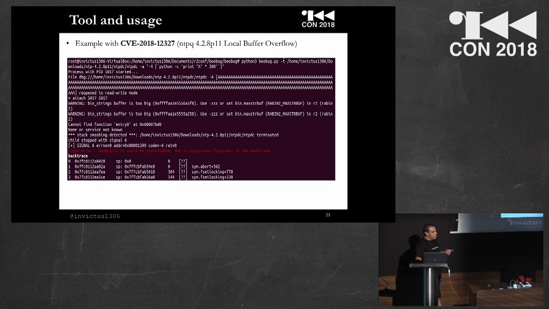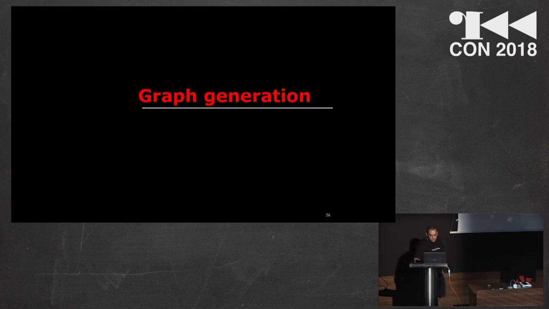I tried my tool also with a real vulnerability. For example, this is the Network Time Protocol tool, the buffer overflow that we saw before, and this is the result. Then if I run with this payload, the tool discovered that this is a stack overflow vulnerability, and it could be exploitable due to a suspicious function in the backtrace.